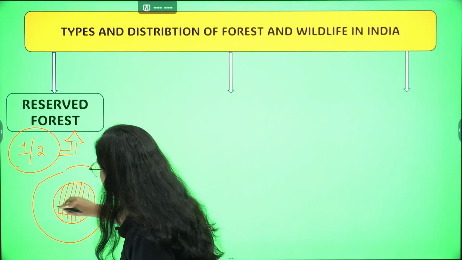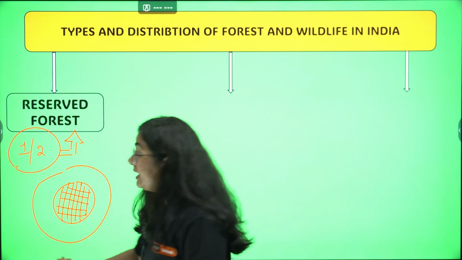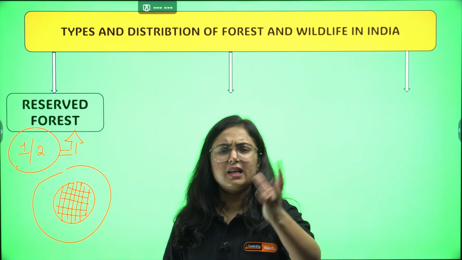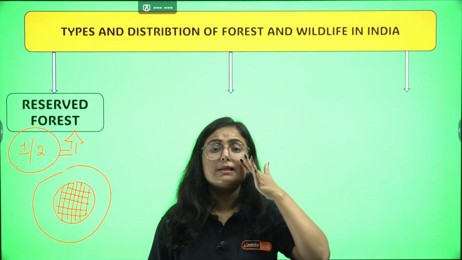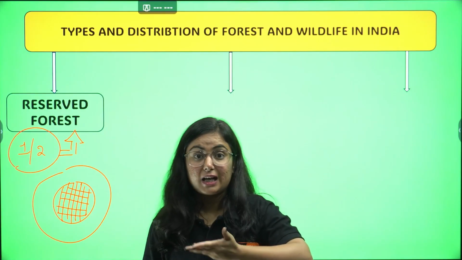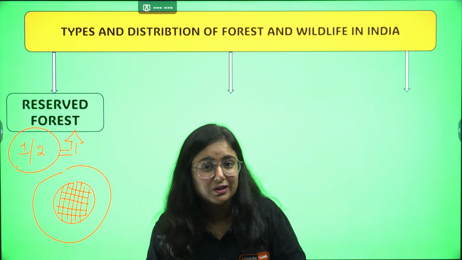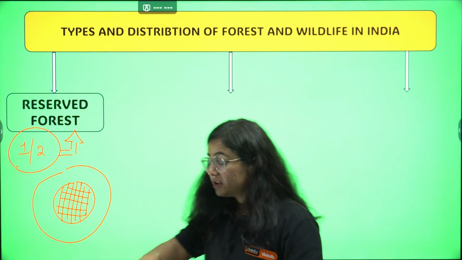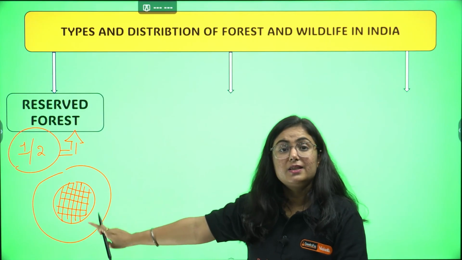Human activities like grazing, hunting, or deforestation are not allowed in that region and are totally prohibited. So this region is considered reserved forest.